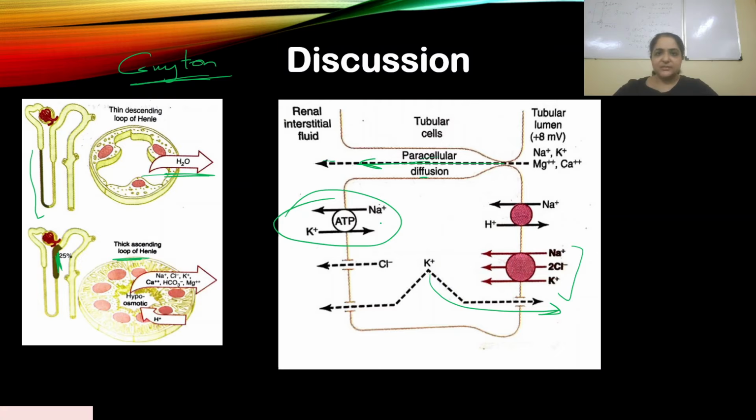Clearly, I've explained this to you. If you want, you can go back, read the discussion, or listen to my explanation also, and you can note it down in books because this is very important. So this was actually a good question. This deserves a smiley face. Your concept is very clear, because now you know how the electrolytes are being reabsorbed, how the loop of Henle is working. Now it's stuck in your head, what happens where in the loop of Henle. So let's move on to the next question.